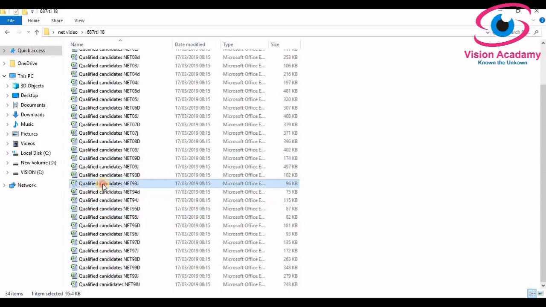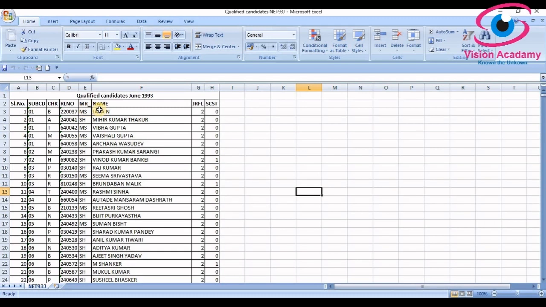So qualified, look here, qualified candidates NET 93 June. This is the very first time the NET exam commenced in India. If you want to see how the data is, I can show you. This is the data, qualified candidates of June 93. Here is a serial number, subject code, and roll number, the prefix to the name, the name is also given, and whether JRF or lecturer, and whether the candidates belong to SC or ST is also given. So 2 is JRF, 1 is lecturer.